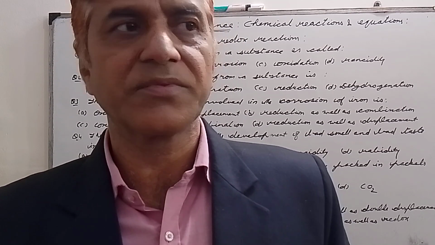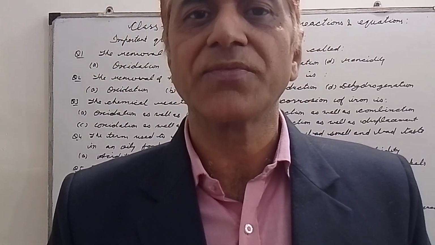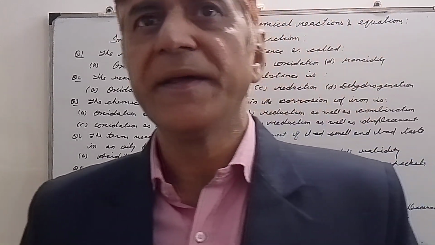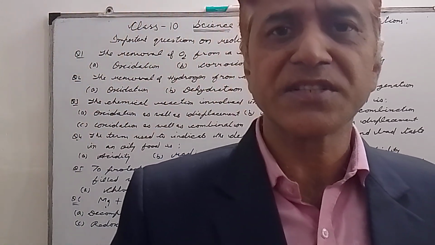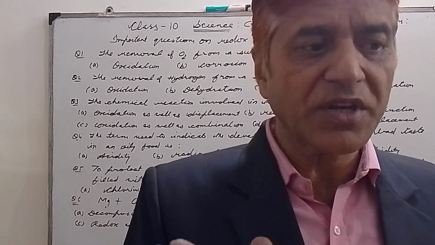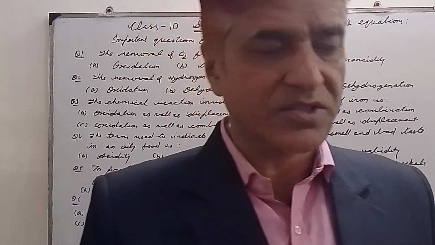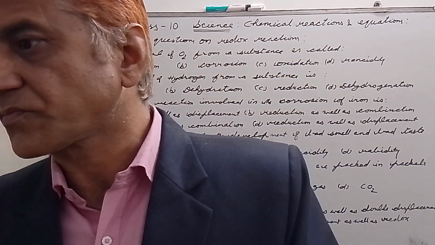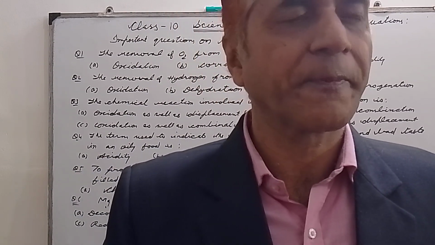So the development of bad taste and bad smell due to the oxidation of oily food is called rancidity. Rancidity is caused by oxidation of these oily foods.